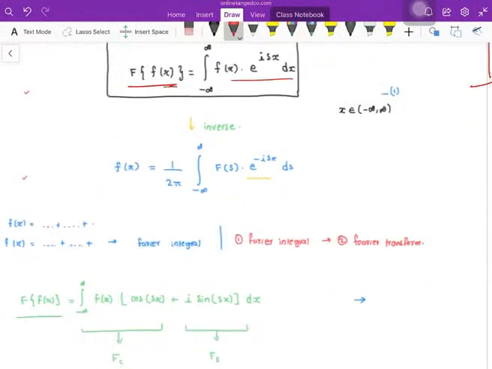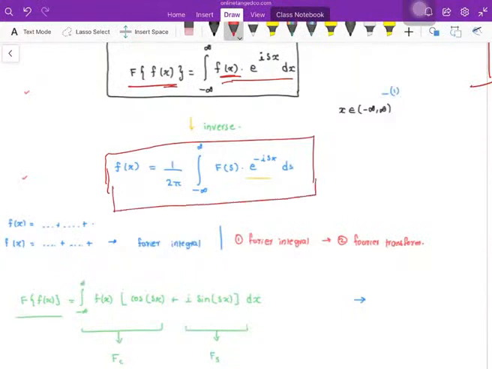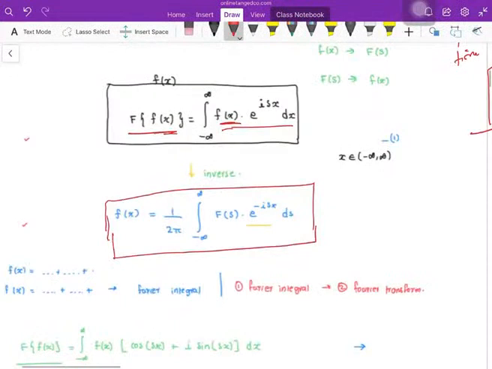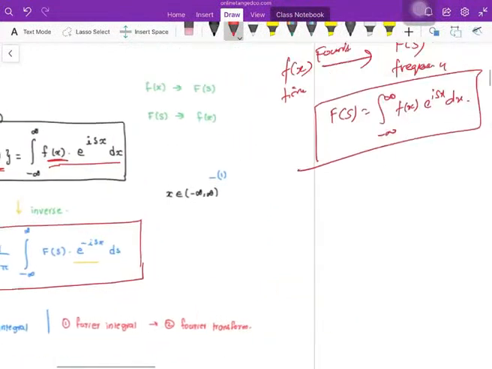Now the inverse of the Fourier transform. The Fourier inverse is f(x) equals 1 by 2π times the integral from minus infinity to plus infinity of F(s) e^(-isx) ds. Since we convert f(x) to F(s), the formula is F(s) equals the integral from minus infinity to plus infinity of f(x) e^(isx) dx.